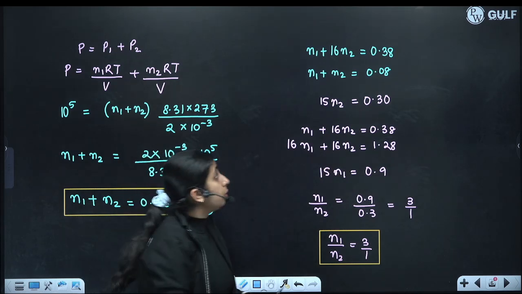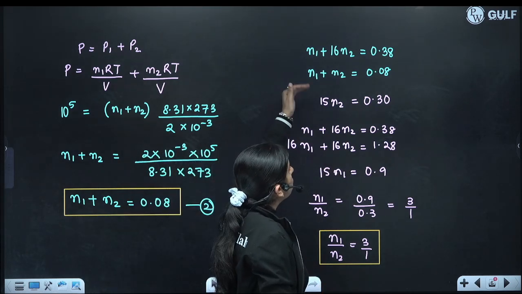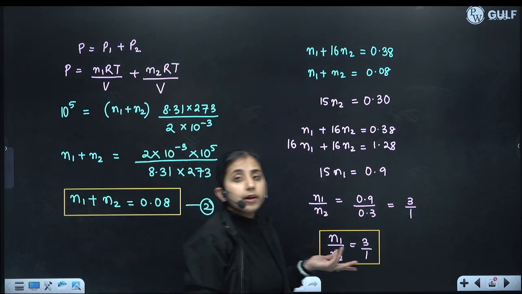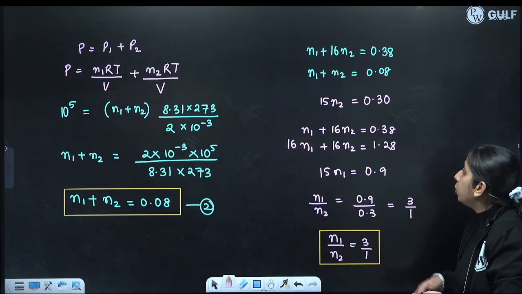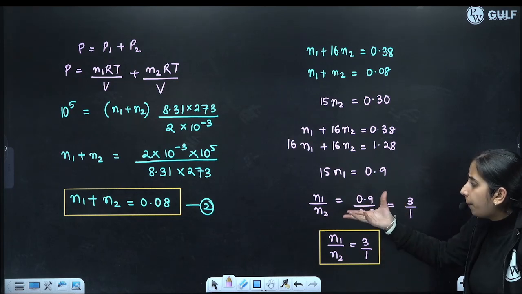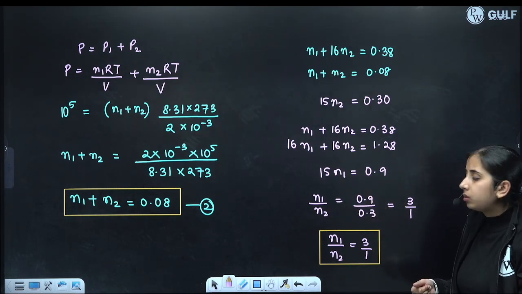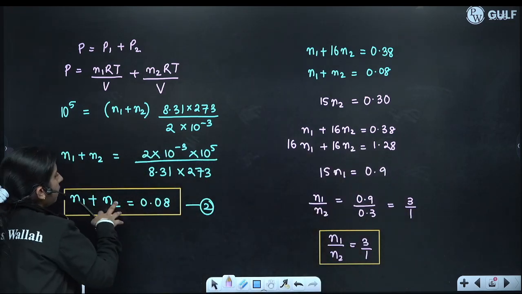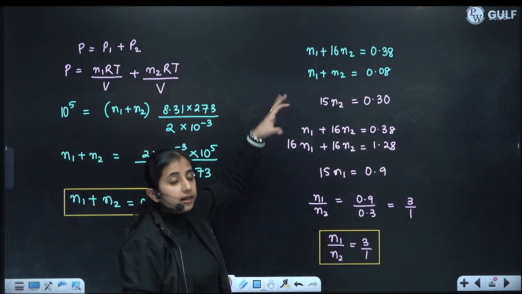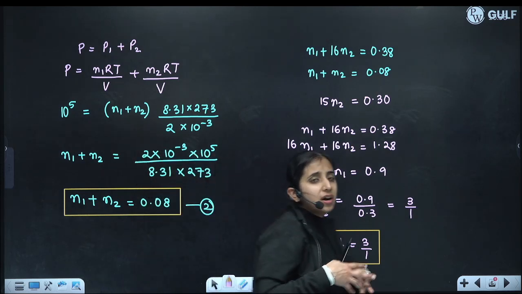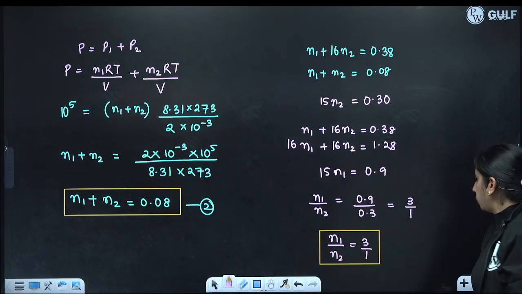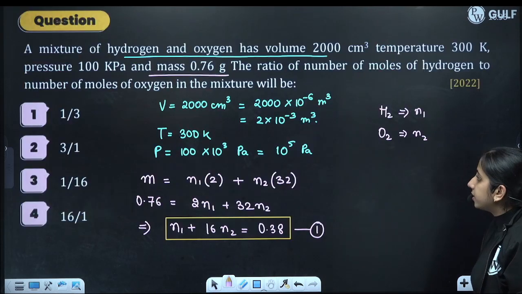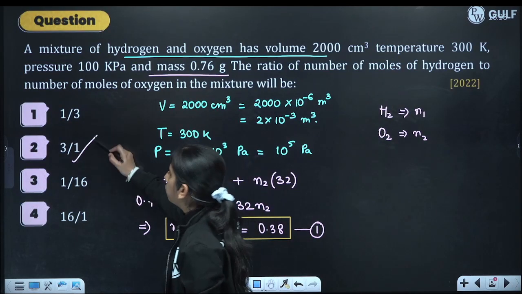You can also add them or take one common to get the ratio. There are multiple ways of solving these two equations. So the answer will be 3:1. Let's take our answer: option number 2 will be the answer.